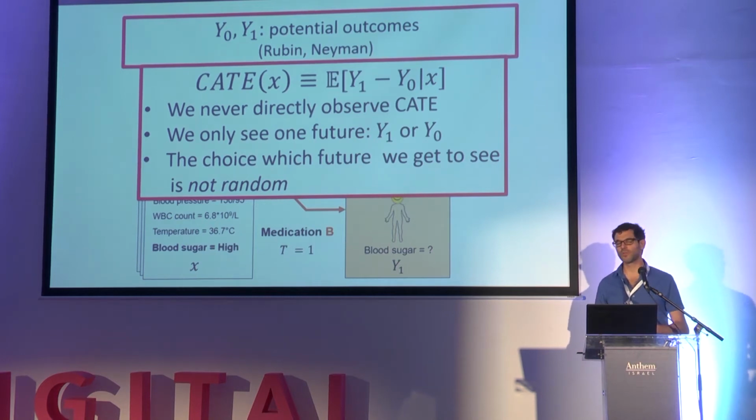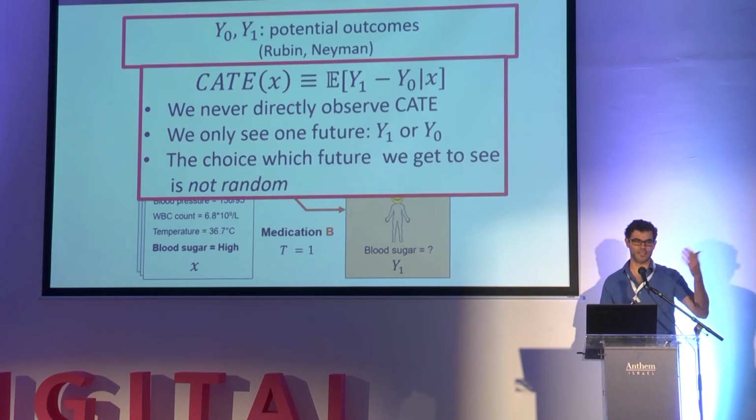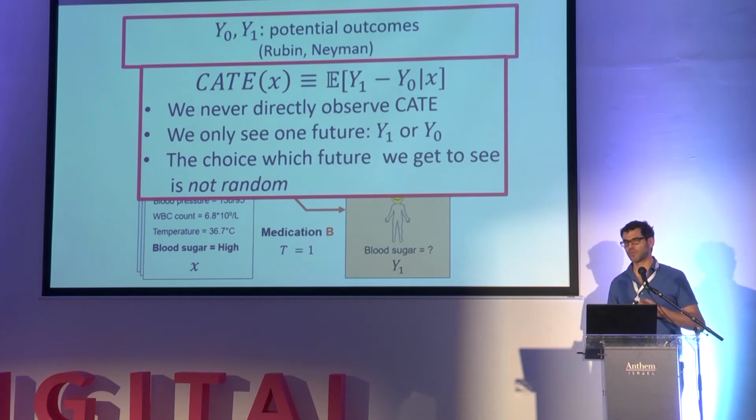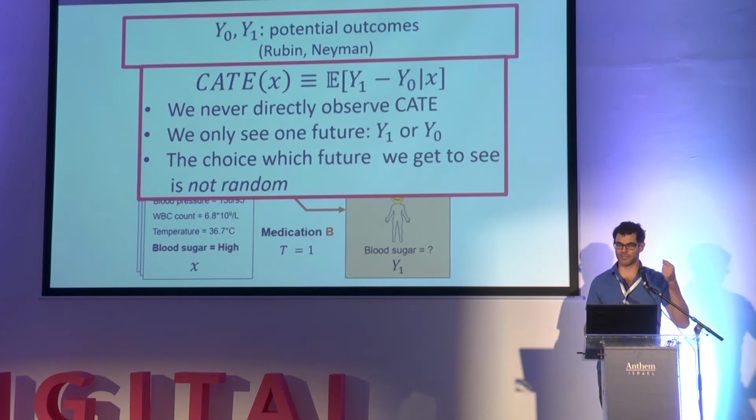So really, we only ever see one of the two, and that's sometimes known as the fundamental problem of causal inference. And what's worse is if we take our data from a hospital, for example, the choice which future we got to see for a patient is not random. Someone prescribed to her medication A or B, not randomly, usually.